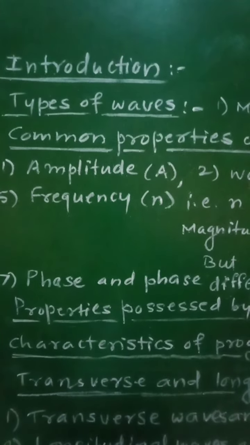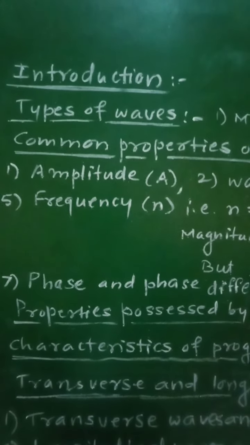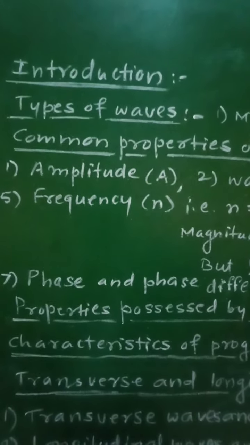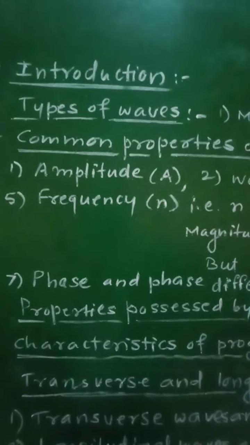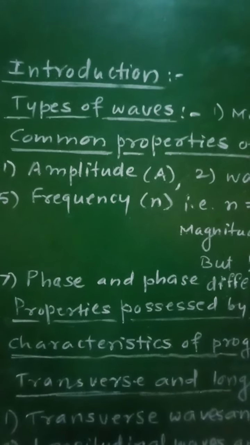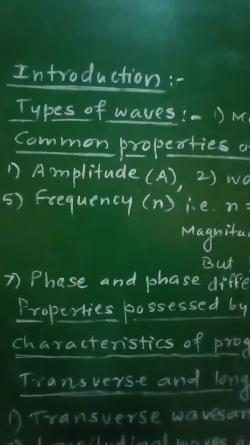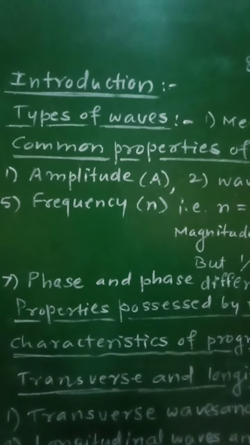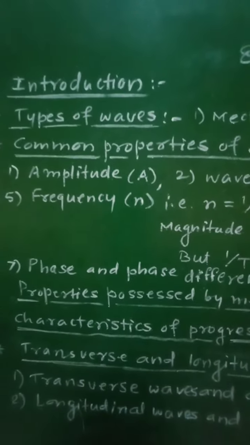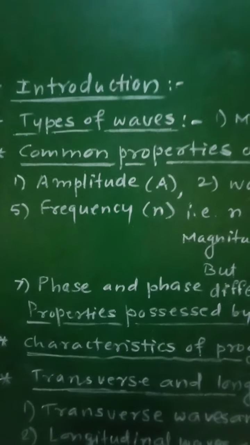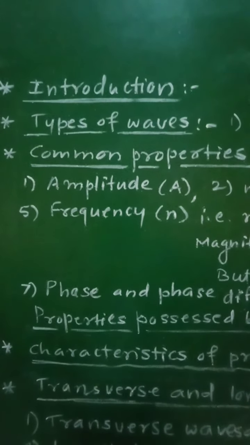This type of wave is periodic, and it does not cause any transfer of material from one place to another, but there will be transfer or flow of energy and momentum from one point to another point. Then there are different types of waves, and not all types of waves require a material medium for their propagation. Some waves require a material medium for their propagation, and the remaining waves do not require any material medium.